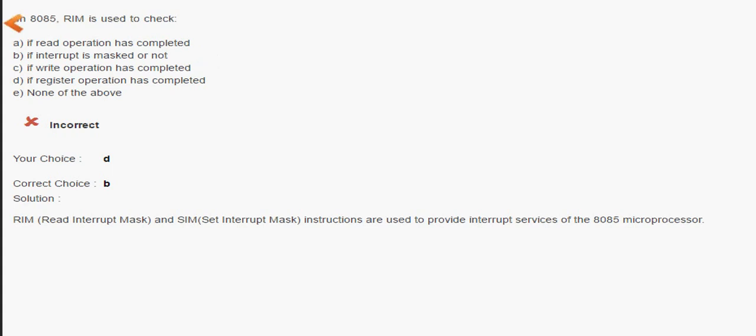So if a mask is there, then for read interrupt mask, we use RIM, masked interrupts. Okay, and there is another thing, a non-masked interrupt, but how to mask it? It is the set interrupt mask instruction, SIM, used to provide the interrupt service of the 8085 microprocessor. There are so many questions throughout.